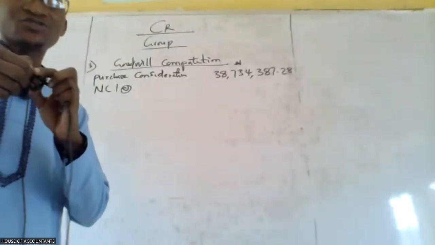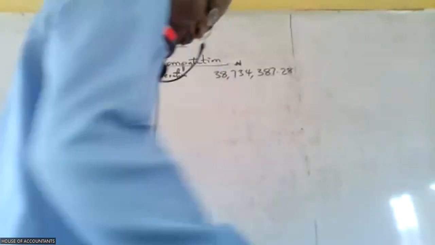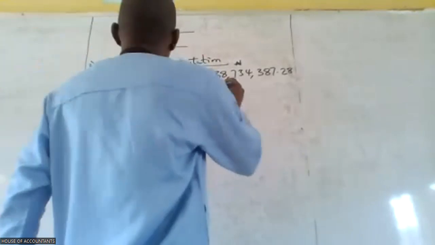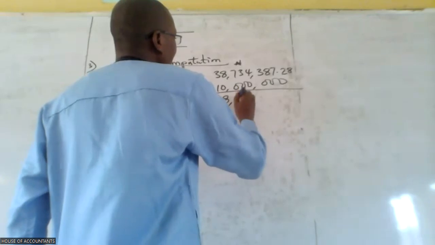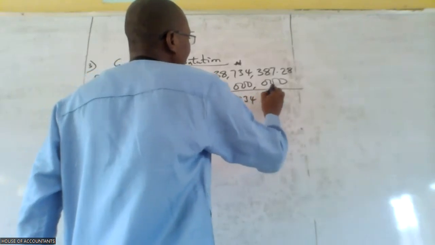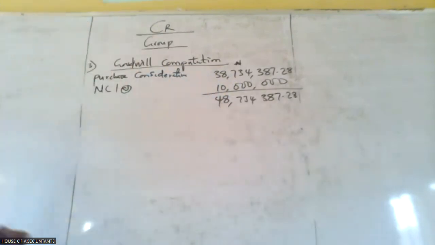And to obey that instruction, they even gave us the figure to use. What is that figure? 10 million naira. So what is the total? 48,734,387.28. Any question with that? We are good.